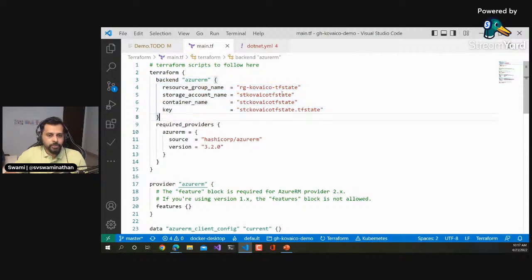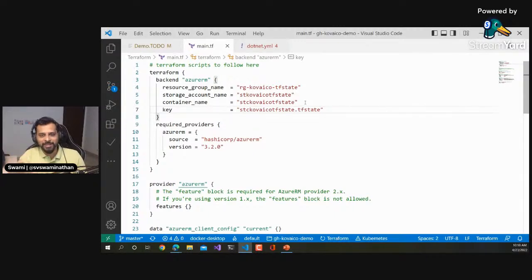So basically, I've created a storage account for that particular backend, which is done separately. I mean, this is more like a one-time activity, right? So I've done this backend. Now whenever I try to run this particular script, it will go and validate whether all the resources already exist or not. If not, it will go and create them. If they exist, it will try to identify the differences between the resource mentioned in the code versus what is present on the Azure side, and then it will apply the difference. That's how Terraform works at a high level.